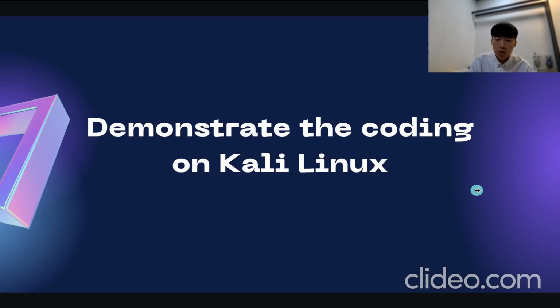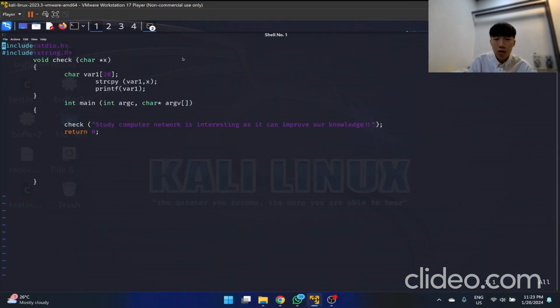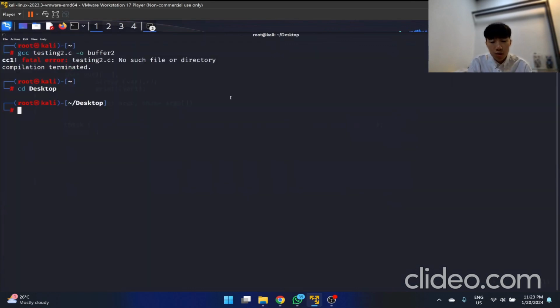So now I will demonstrate the code on Kali Linux. So this is the code in Kali Linux. I will use the terminal to demonstrate the code. Now I will compile the file first using GCC. Okay, now I will run the code, using the name I set for it.